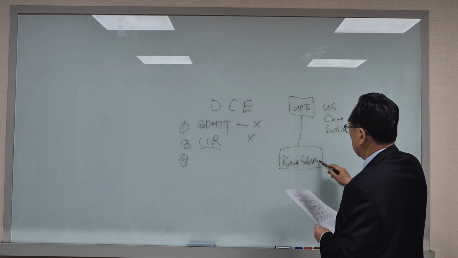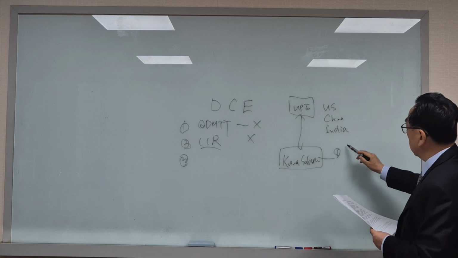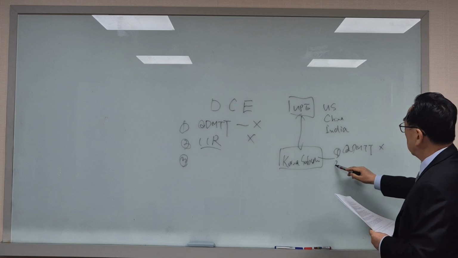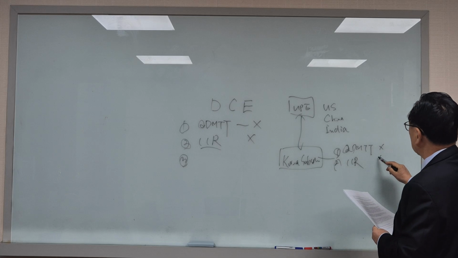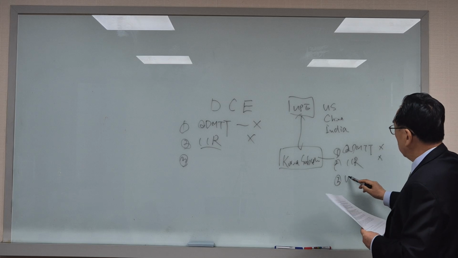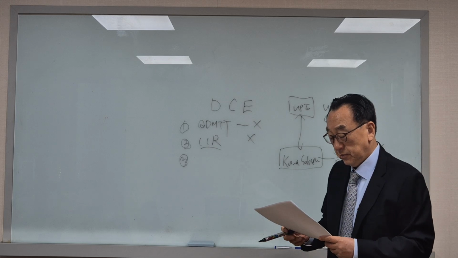For Korea, the first priority, QDMTT, is not applied. Number 2, IIR is not applied because the Korea subsidiary is not a parent entity. Number 3, UTPR can be applied.